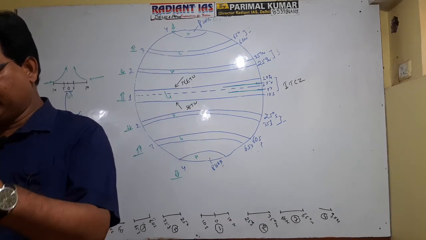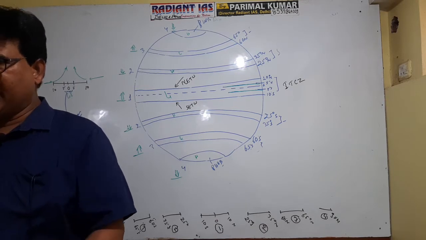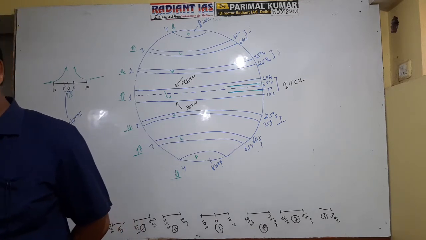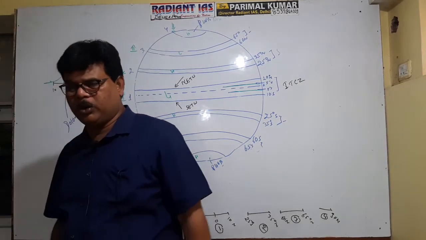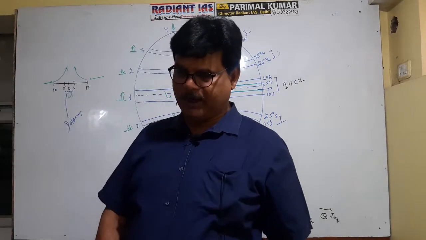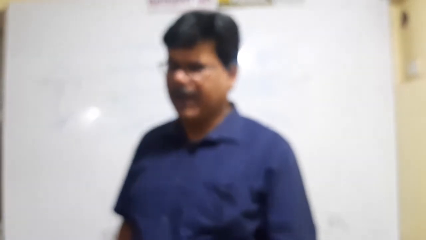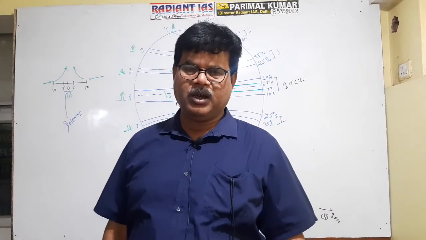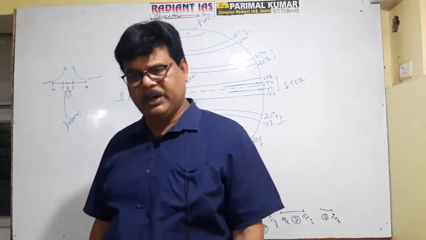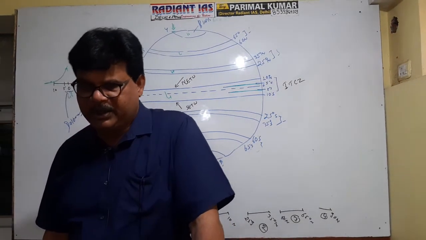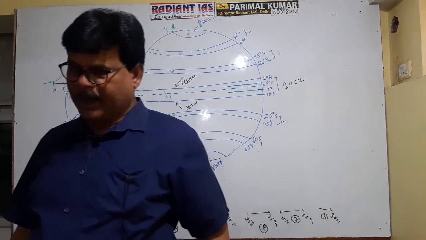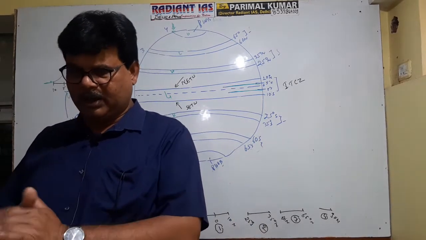That's why shifting is more in the northern hemisphere as compared to the southern hemisphere. Getting well now? Again you see, in the northern hemisphere also there is no uniform shifting of ITCZ. In Africa the average shifting of ITCZ is maximum up to 20 degree north latitude, but in India the maximum shifting in the world is recorded, and it is up to 35 degree north latitude.